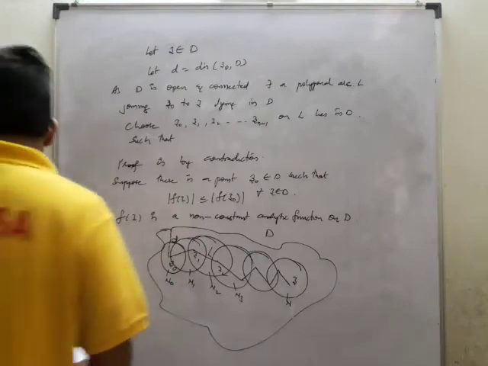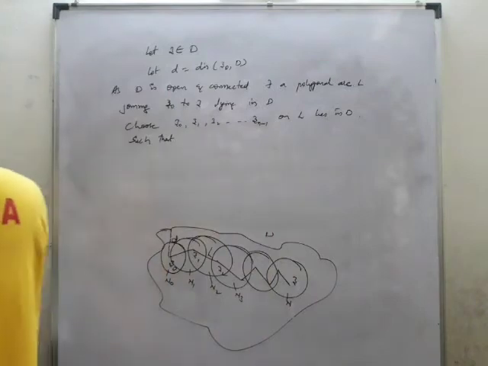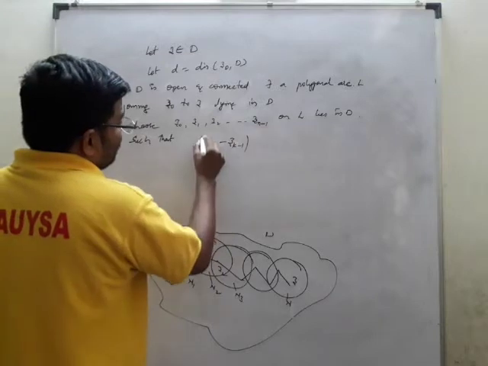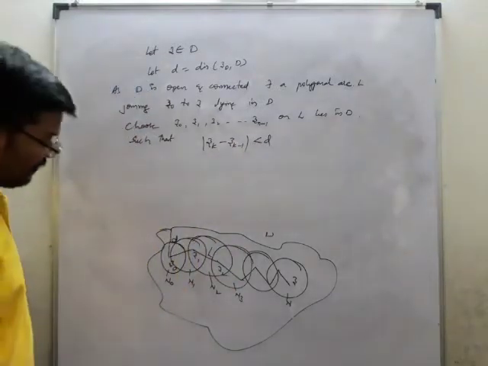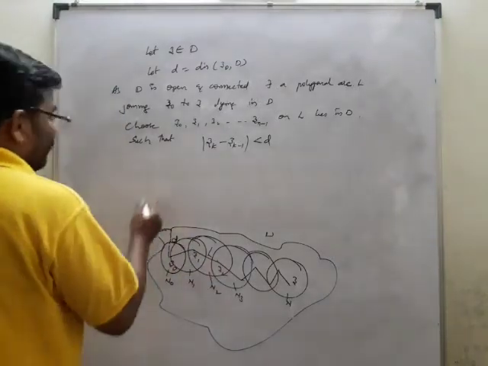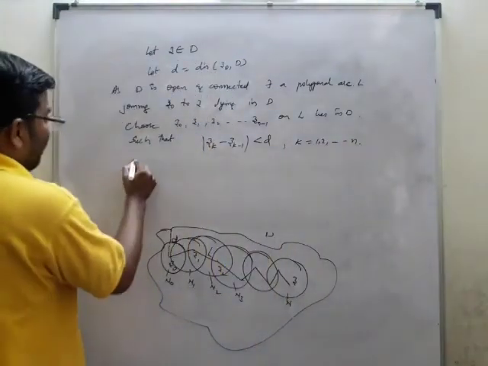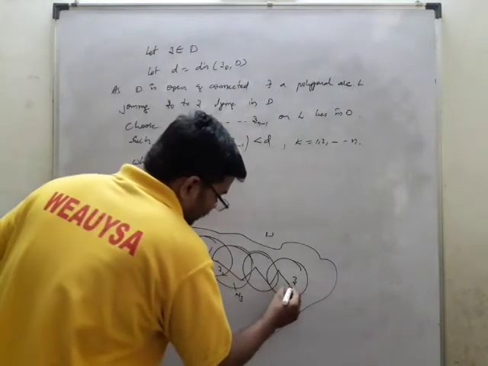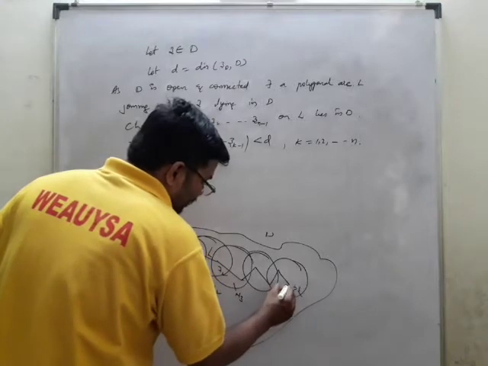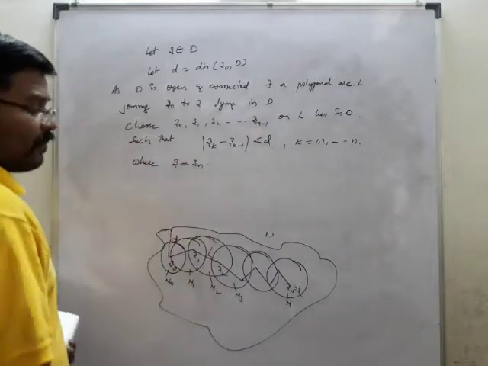Now the distance between two points should always be less than d. So I'll take that the distance between z k minus 1 and zk is less than d. The points which we choose, these two will be less than d, like that, for k equal to 1, 2 and so on up to n, where I may choose zn equal to z, the last point.